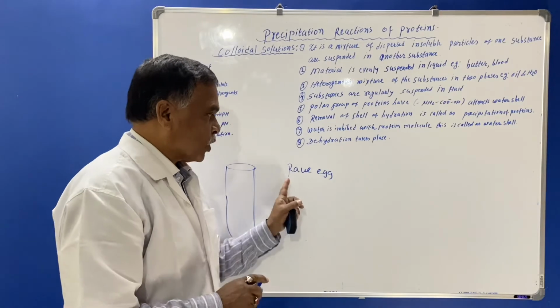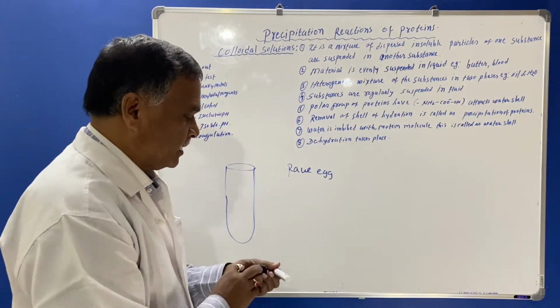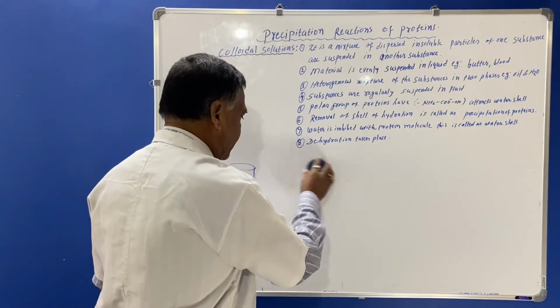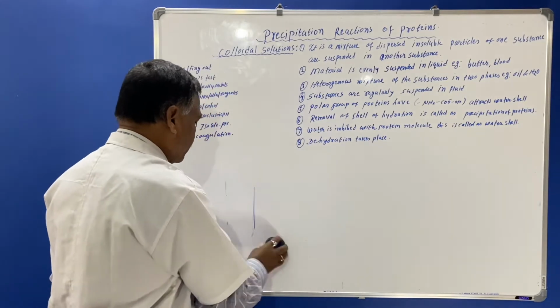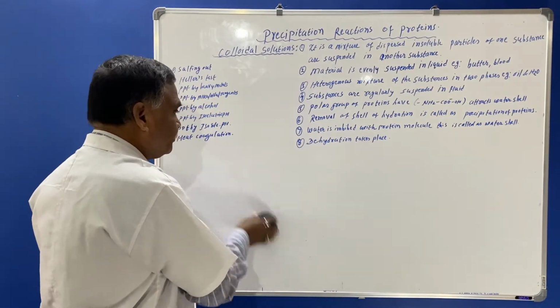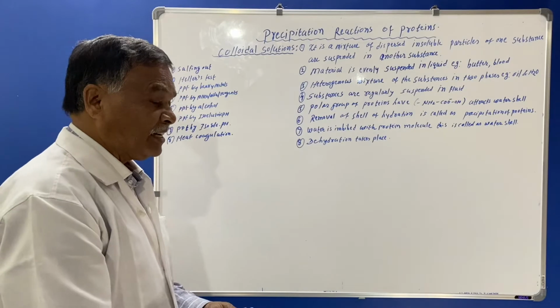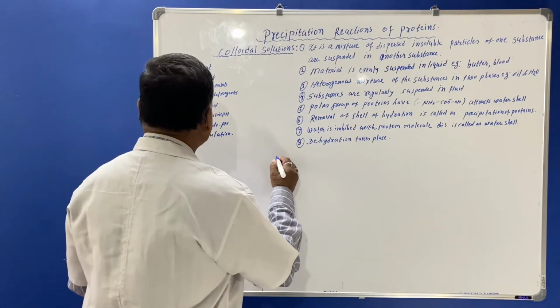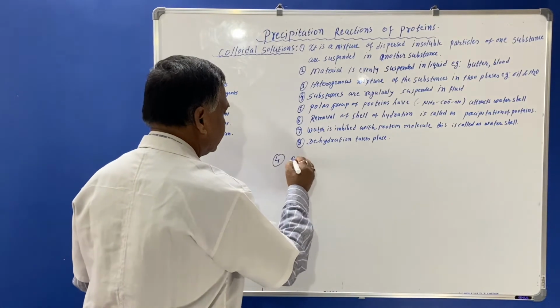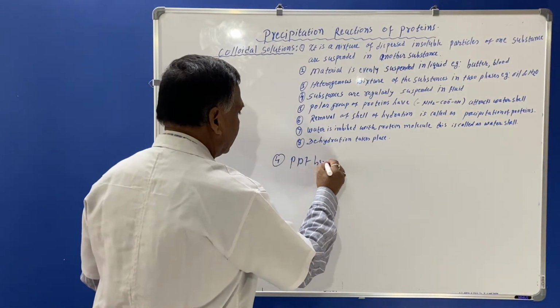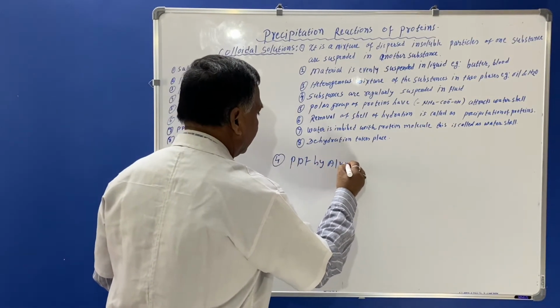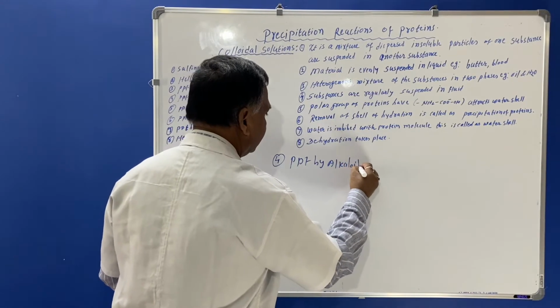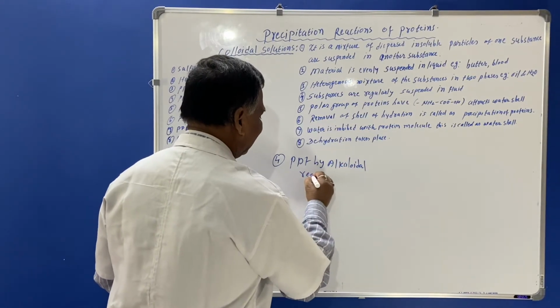Therefore, this raw egg is used for the precipitation of the proteins. So here you must know that this lead acetate is important. Now here we'll see the precipitation by alkaloidal reagents.